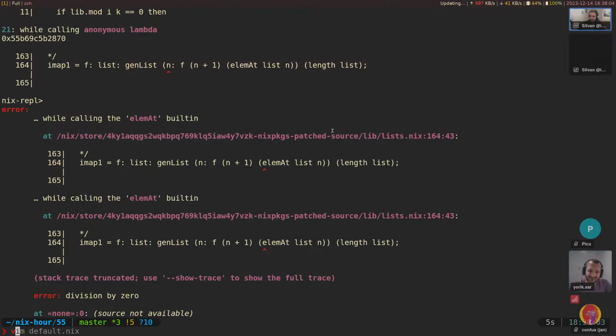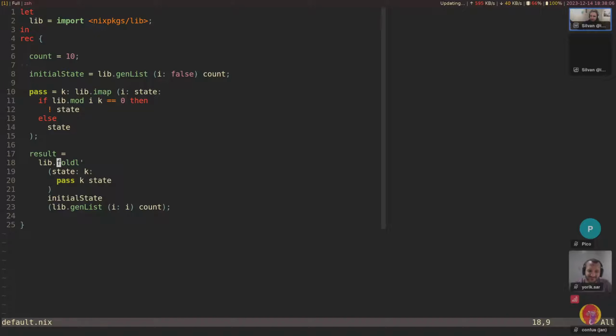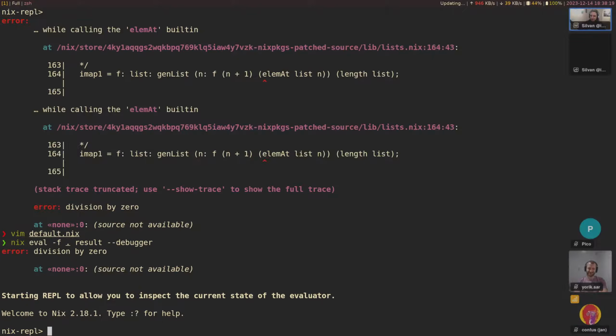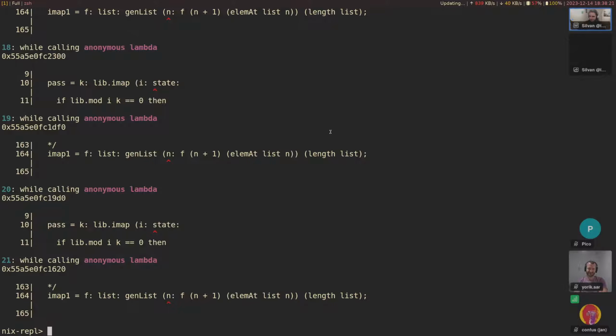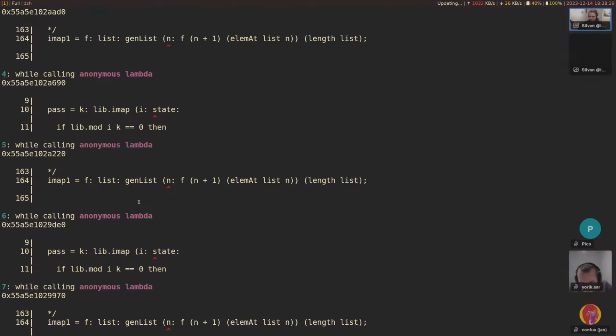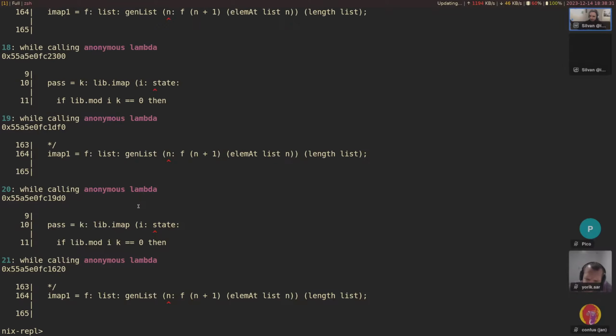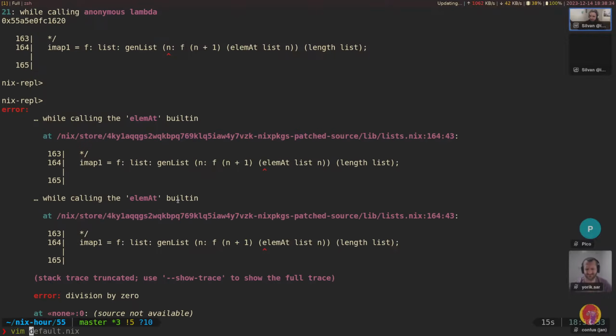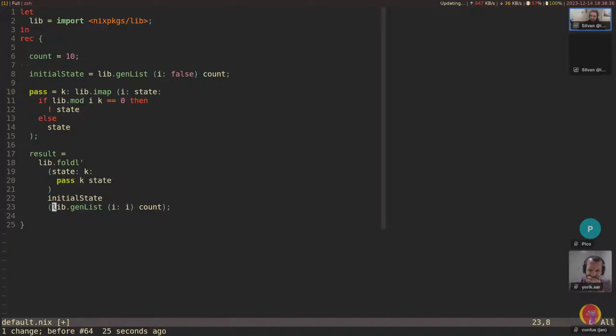Yeah, so a kind of hacky workaround would be to use foldl without the prime. This is a function implemented in pure Nix code. It's less efficient. I don't really recommend using it, but it would just allow us to demonstrate that this was actually the problem. And if we go, is there a fold here? I don't see a fold still. Well, okay, let's not do that. But let's try printing this variable in between here.